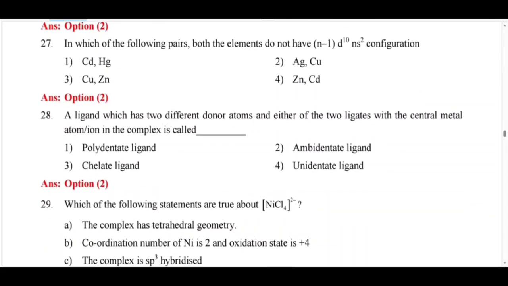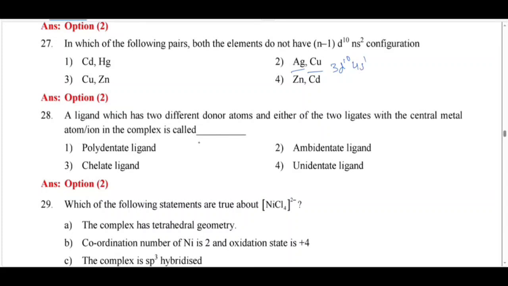27. Here, in which of the following pairs both the elements do not have (n-1)d10 ns2 configuration? See here, in silver and copper, they do not. The outermost electronic configuration of copper is 3d10 4s1.